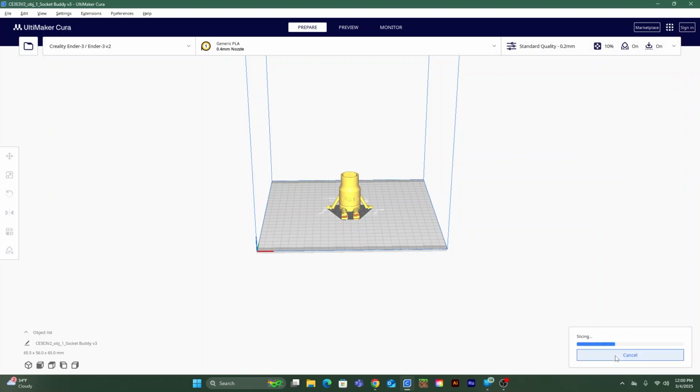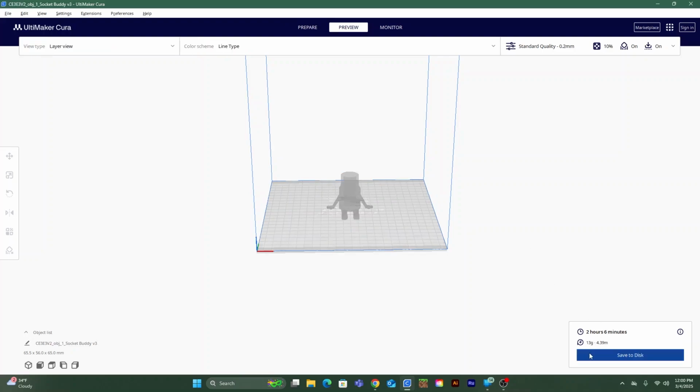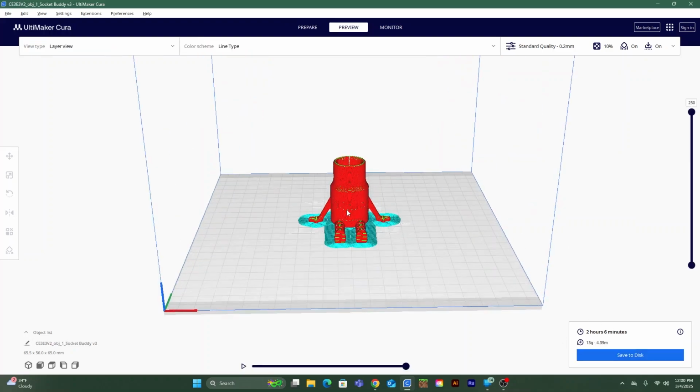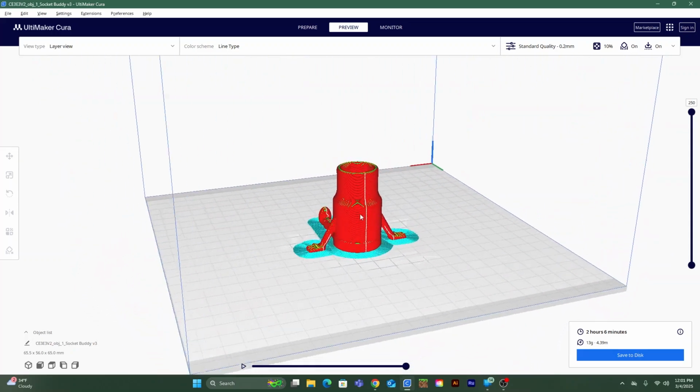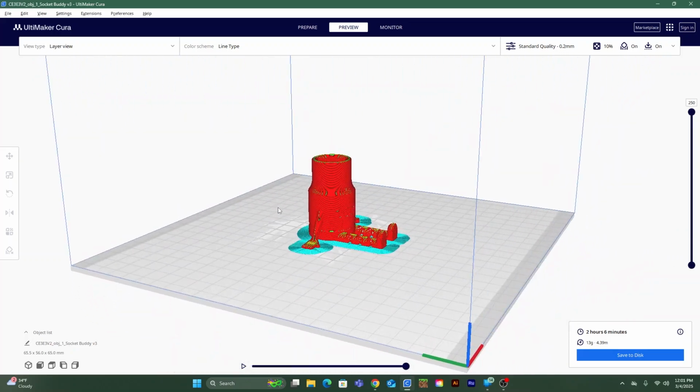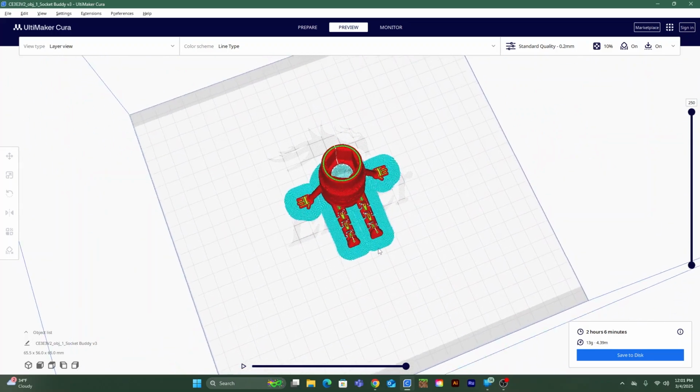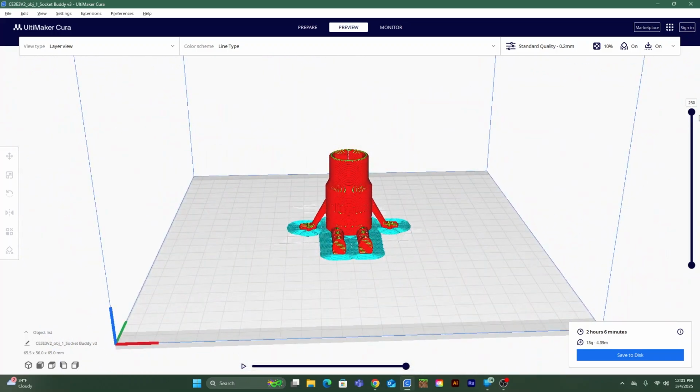After you have your settings adjusted, go ahead and click Slice. After it slices, it will show you how long it will take and how much filament it will use. You can hit Preview, and then you can see how your model will print. By moving the slider on the right side, you can break your model down layer by layer.